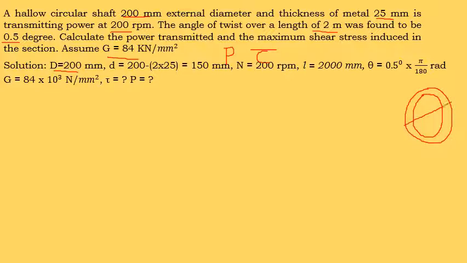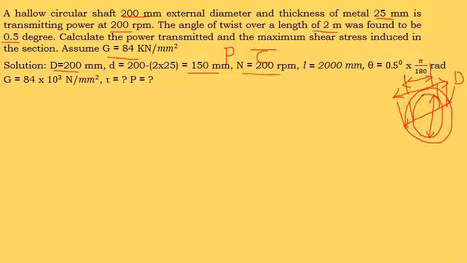This is the outer diameter, capital D. So to find the inner diameter small d, capital D minus 2 times the thickness, here and here, gives the inner diameter. Therefore d is equal to 200 minus 2 into 25. So the inner diameter is 150 millimeter.